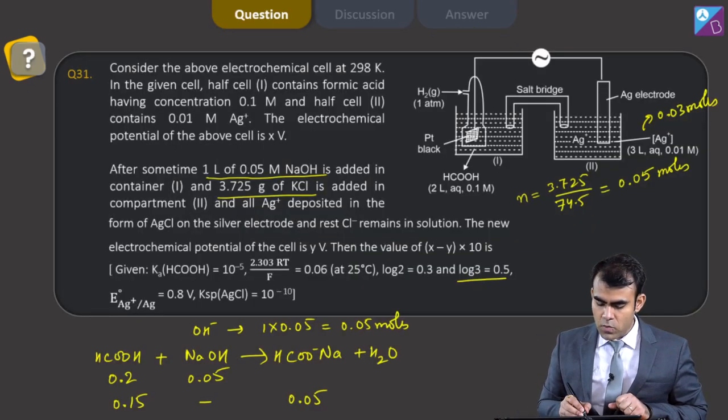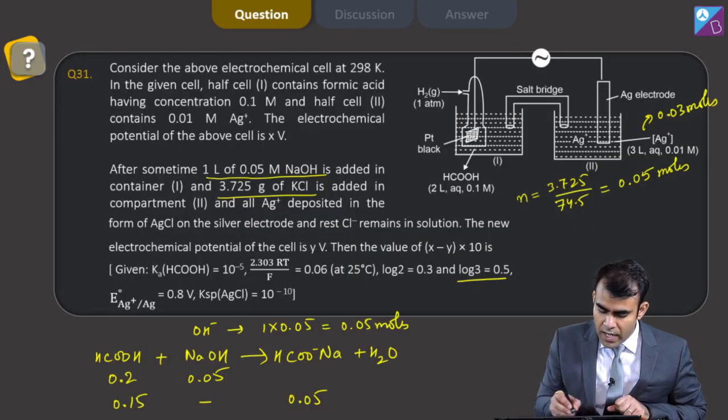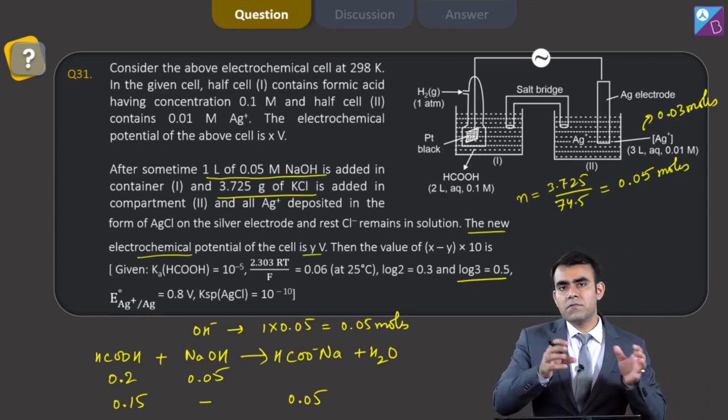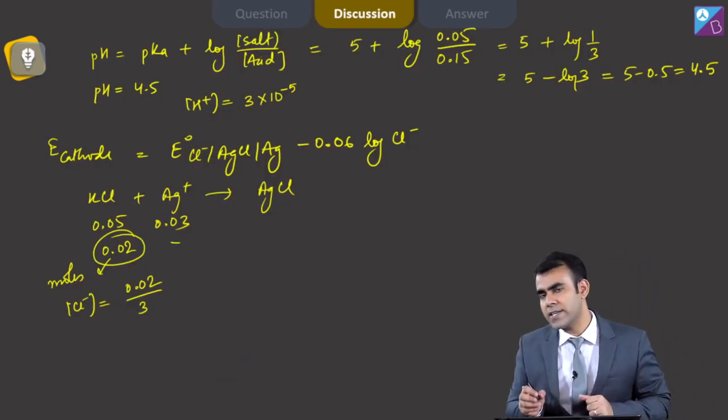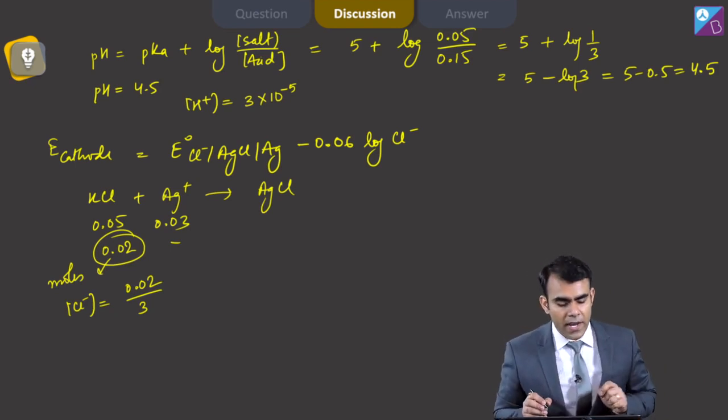Now see what is the next part. Now we have to calculate the new electrochemical potential. So first we will calculate E cathode. E cathode, I have written the formula: E naught Cl minus AgCl Ag minus 0.06 log chloride ion.